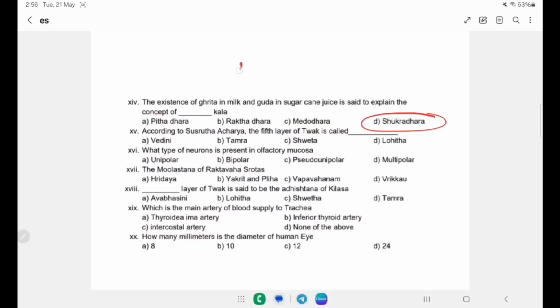So there is one trick you can remember. All set Vikram?